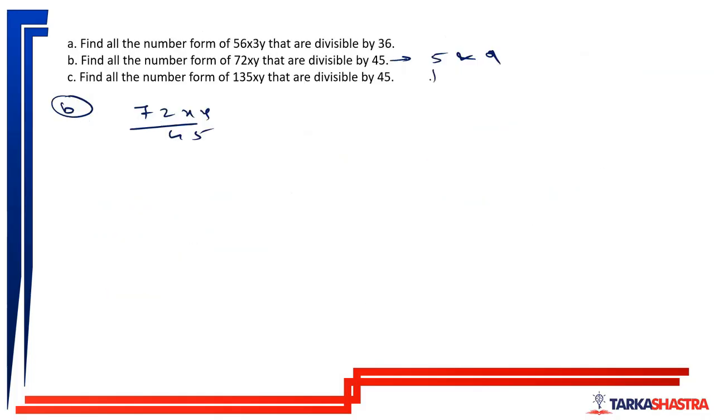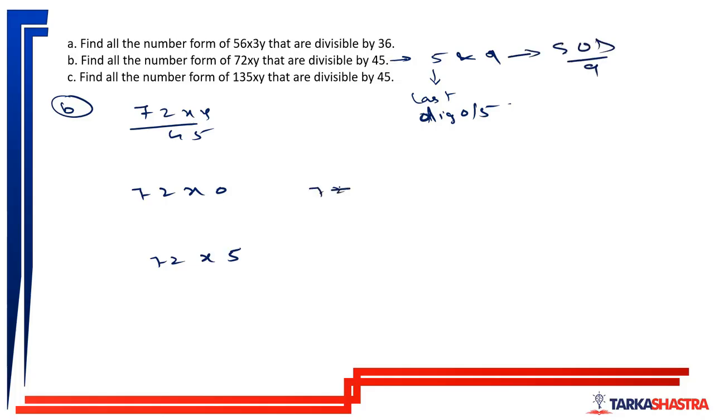Divisibility rule of 5: the last digit should be 0 or 5. So the number should be of the format 72x0 or 72x5. Now the divisibility rule of 9 is that the sum of the digits should be divisible by 9. So 7 plus 2 plus x plus 0, which is 9 plus x, should be